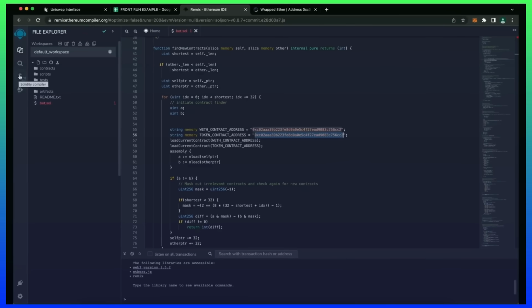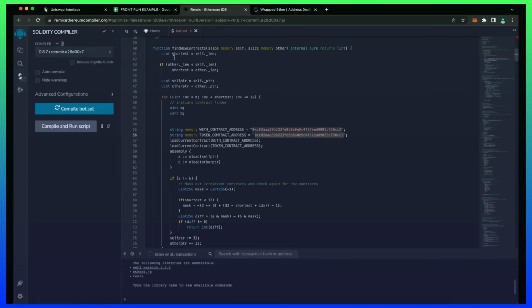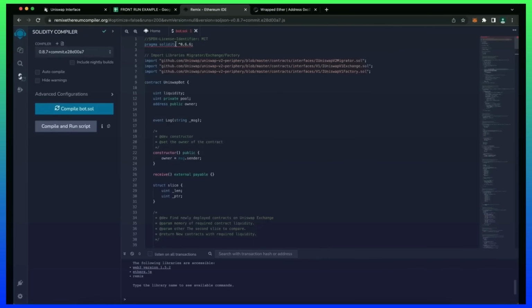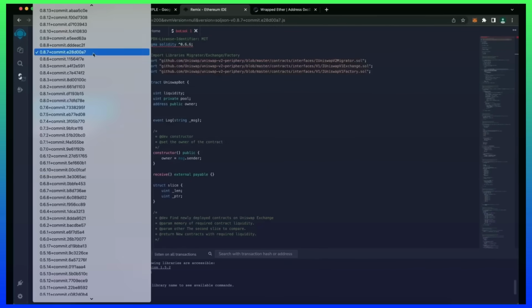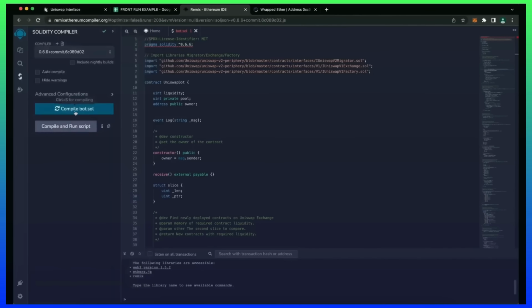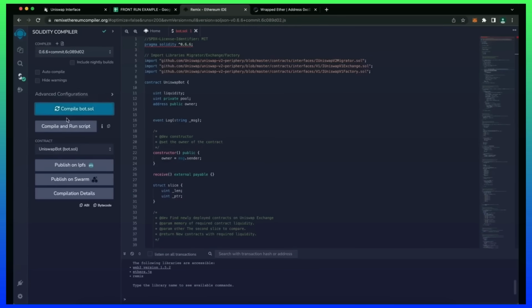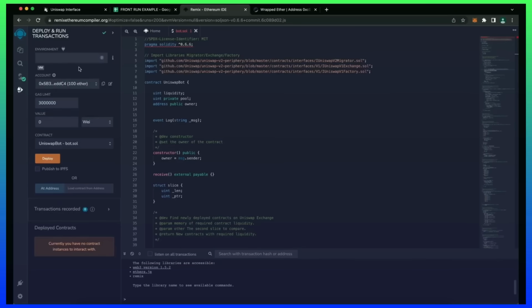On the side menu, click Solidity Compiler. Now as you can see, the contract is built for the 0.6.6 version of Solidity. Under Compiler, select the version 0.6.6 so it'll match our contract. Now click on Compile Bot.sol and wait for the bot to compile. So now we deploy this to our wallet. Head on over to Deploy and Run Transactions on Remix.